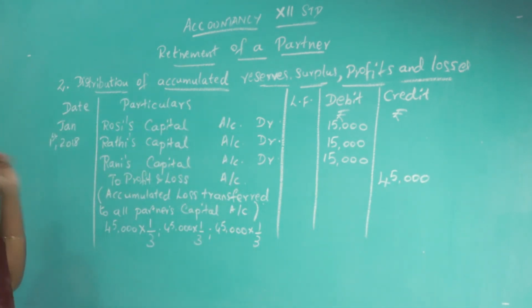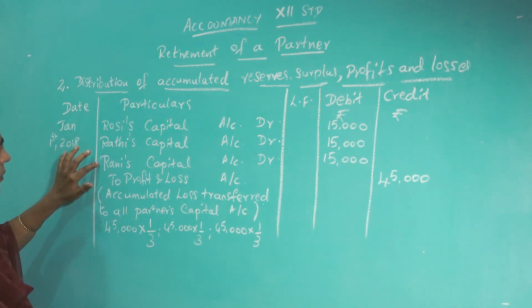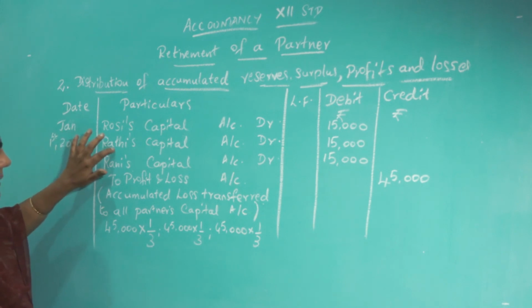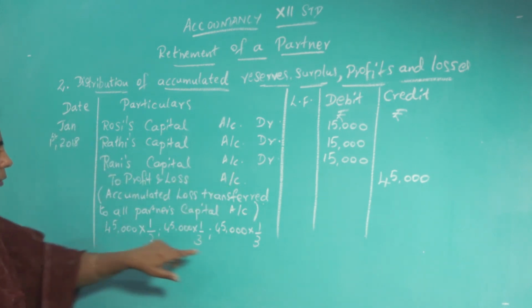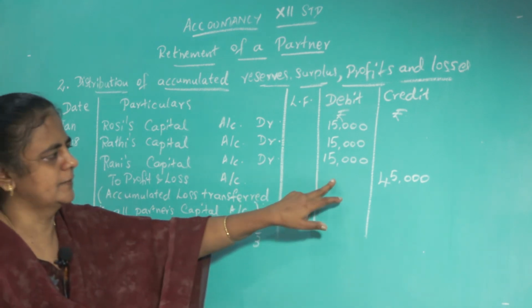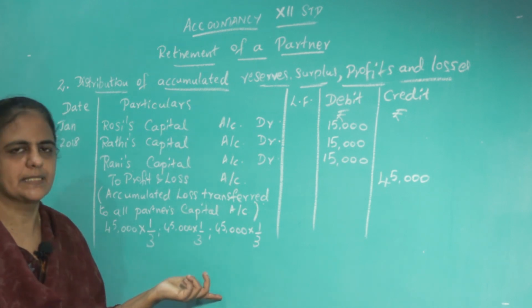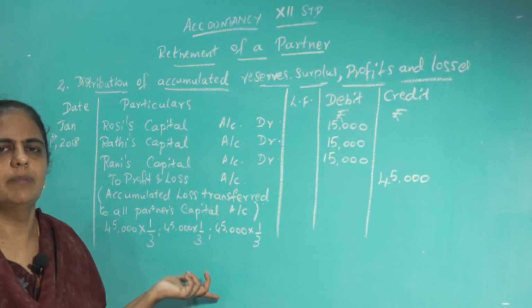Okay. The total loss is being debited to the partners' capital account. Rosie's capital account debit, Radhi's capital account debit, Rani's capital account debit to profit and loss account. They are equal partners. So, 1 by 3, 1 by 3, 1 by 3. Divide and write it here. So, this is a journal for transferring accumulated loss to all partners' capital account.